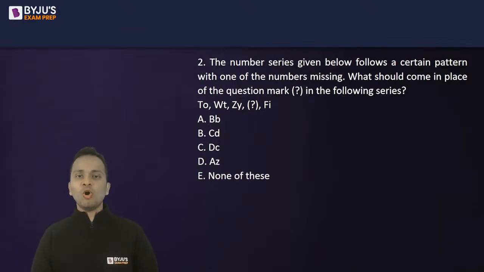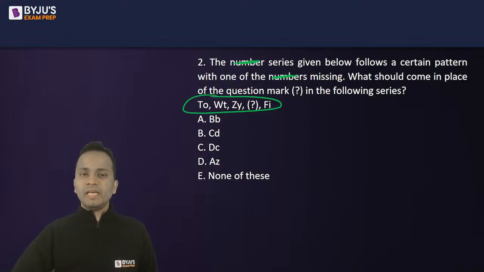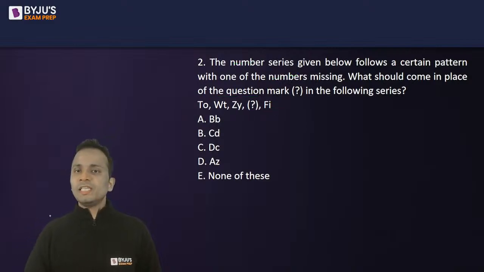Okay. Question number 2 on your screen, a similar question. So this is not a number series, this is alphabetical series. So ignore this. You just need to tell me what will replace this question mark. So the series given below follows a certain pattern with one of the sets missing. What should come in place of the question mark in the following series?